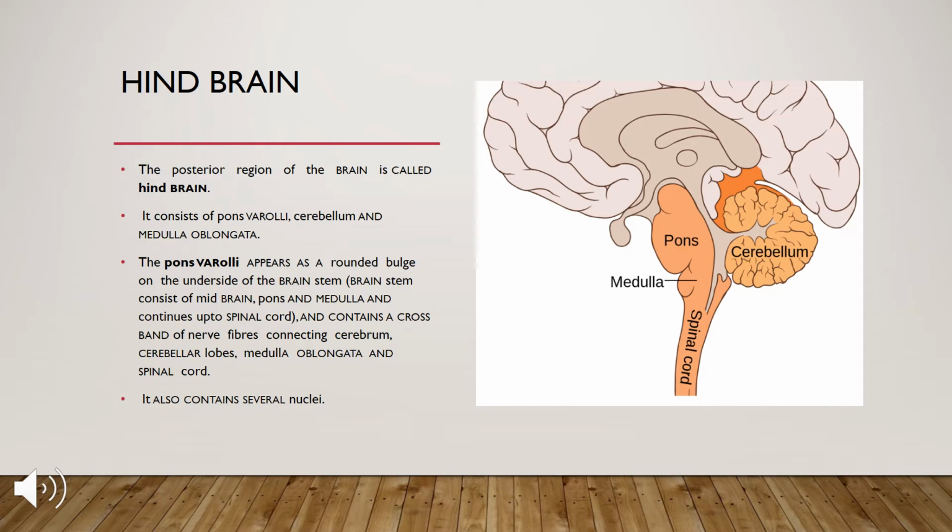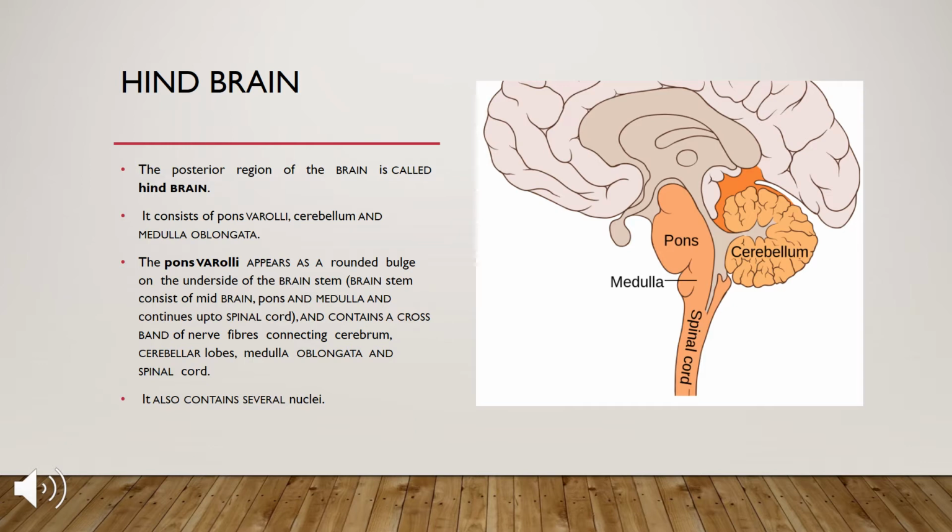It contains a cross band of nerve fibers which connects the cerebrum, the medulla oblongata and the spinal cord. It consists of several nuclei.